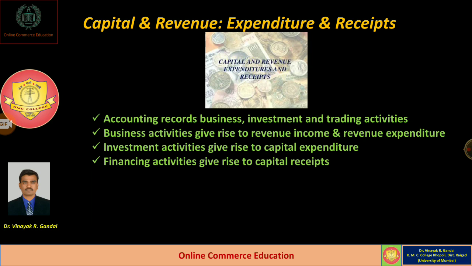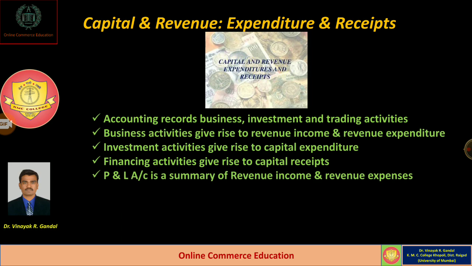And if any financing activities are undertaken and whatever amount is spent by the businessman, that is also called capital expenditure. Dear students, these are the various business activities which are incurred in the business organization and are to be recorded properly in the books of accounts.